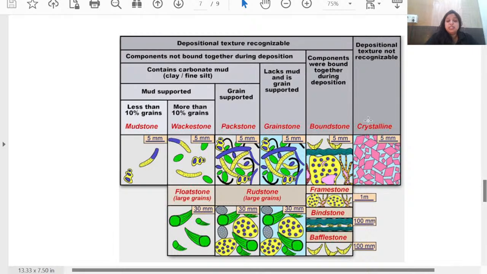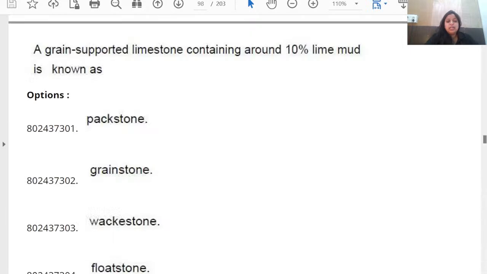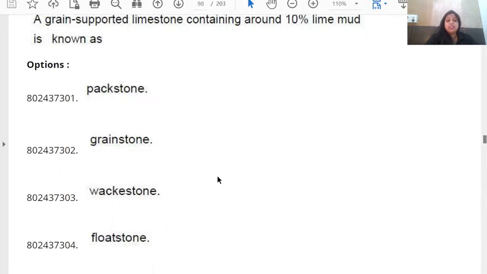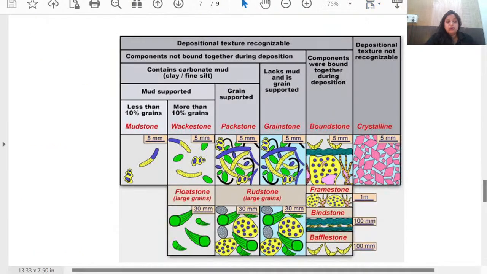So Dunham classification is boundstone, grainstone, packstone, wackestone, and mudstone. If it is mud supported, those are mudstone and wackestone. Grain supported ones are packstone and grainstone. In the mudstone, there is less than 10% of grain, and in wackestone, they have more than 10% of grain, but both of them are mud supported. But in the question, they have asked about grain supported with 10% of mud. So it is not wackestone and mudstone. Then the next one is packstone and grainstone.